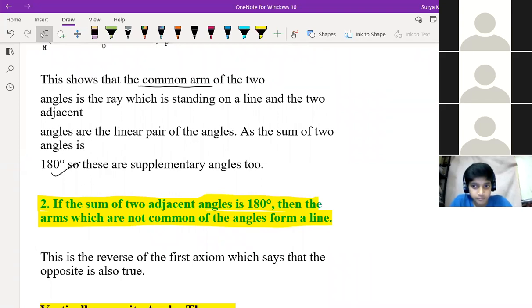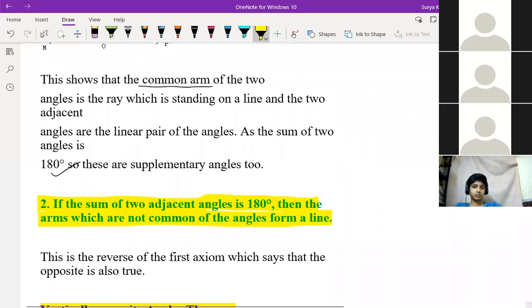Sir, can I try? Because the angle which has 180 degrees only has one line. The sum of the two adjacent angles is 180, and one arm is the adjacent, so the other two have to form a line, for it to form 180. Okay.